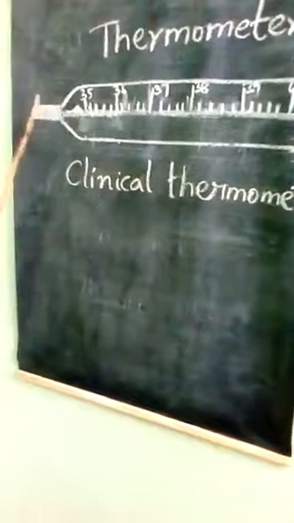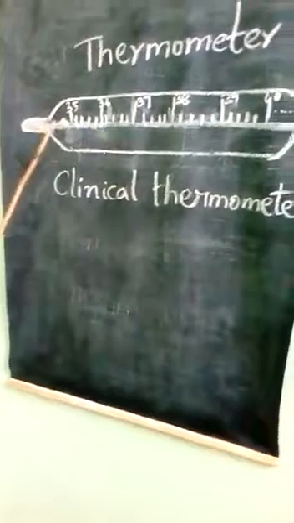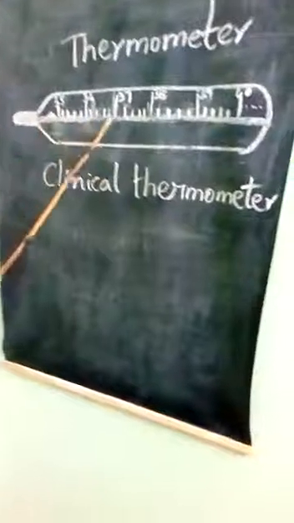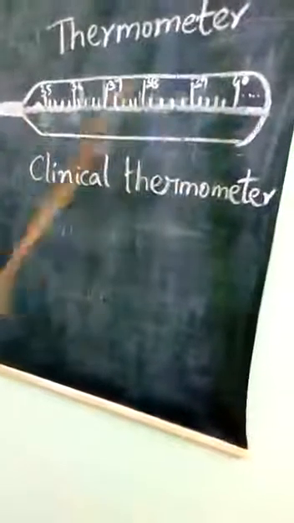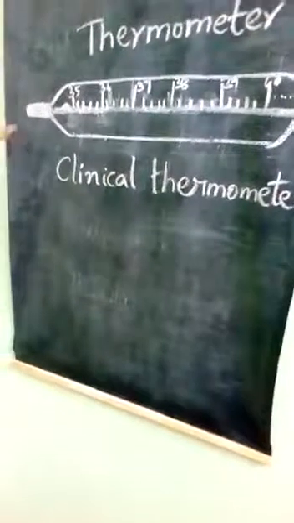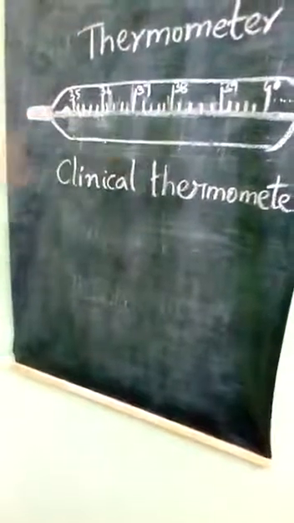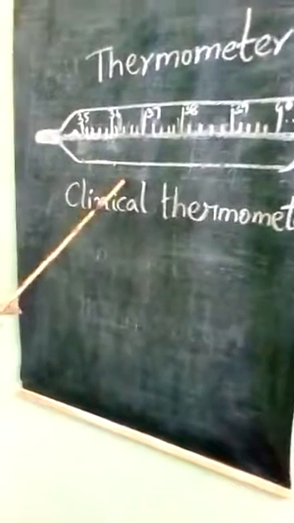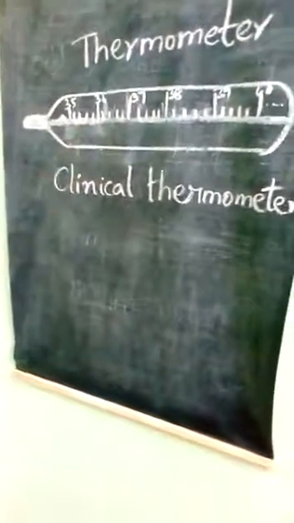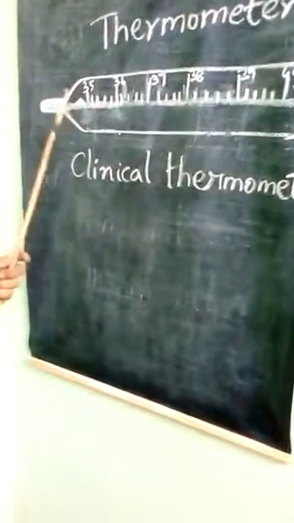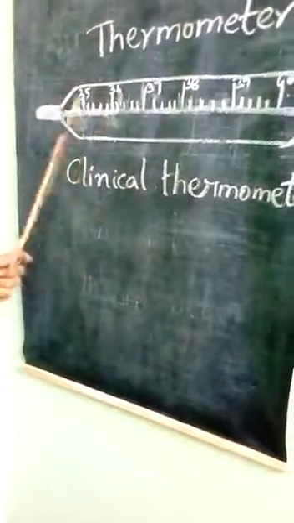Mercury is a metal, and you can see a shiny thread of mercury along the center line. If you cannot see it, just tilt or rotate the thermometer, and you can see the shiny thread of mercury. And how do we read the temperature using the thermometer? First you have to mark the difference in temperature between the 2 upper marks.